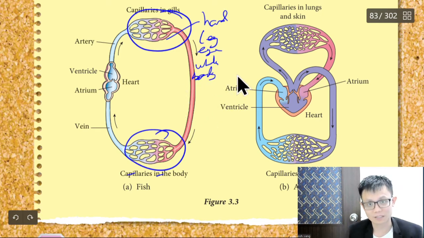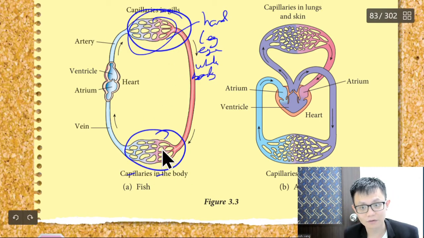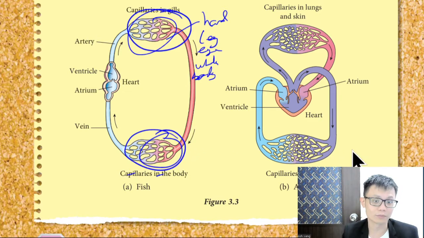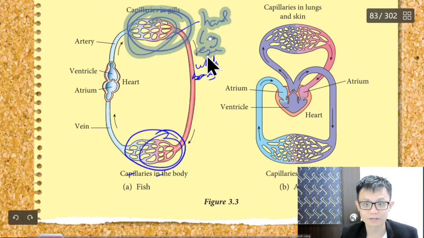That is why the picture doesn't draw it out. If the picture wants to draw it, you need to draw a human. So it doesn't make a point. So I need to draw a fish. So he just draws a simple one so that you guys can understand. So I hope that you can understand this picture. Let me erase all these words.